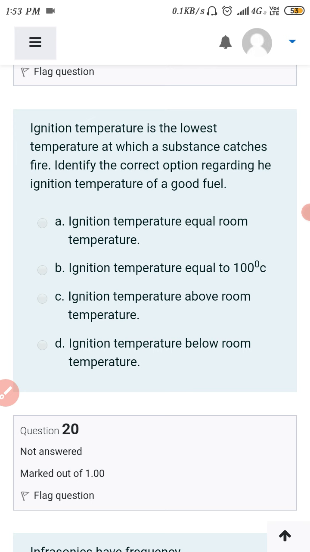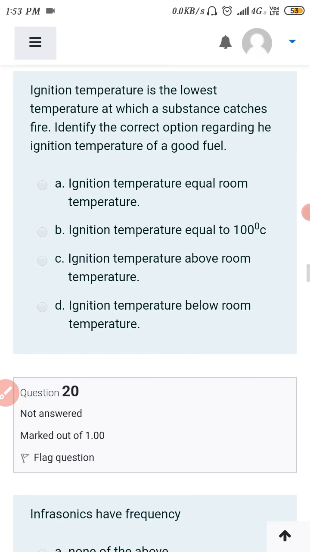Identify the correct statement regarding a good fuel. The ignition temperature equal to the room temperature, it is wrong. Ignition temperature equal to 100 degrees, it is also wrong. And ignition temperature above the room temperature, it is correct. So we have to find out the correct statement in this case. So C option is correct for this.